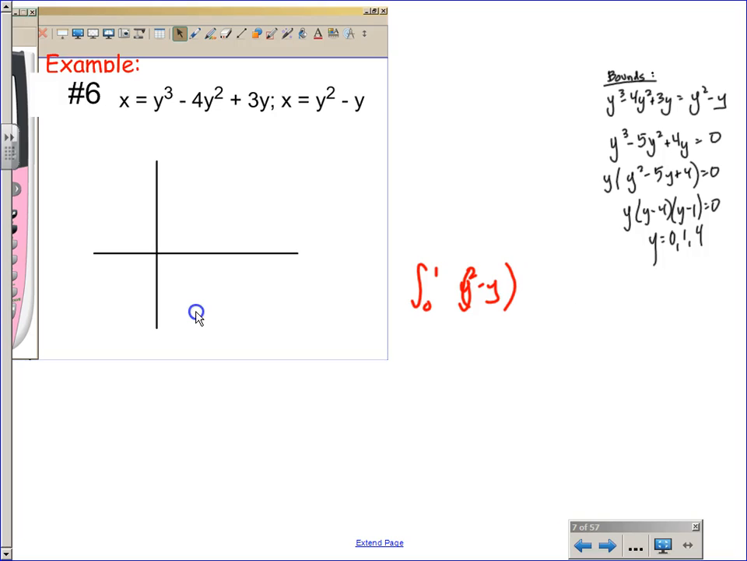But if you didn't have the picture, did you really know which way you were supposed to go, unless you started plugging in points and trying to figure it out? No.